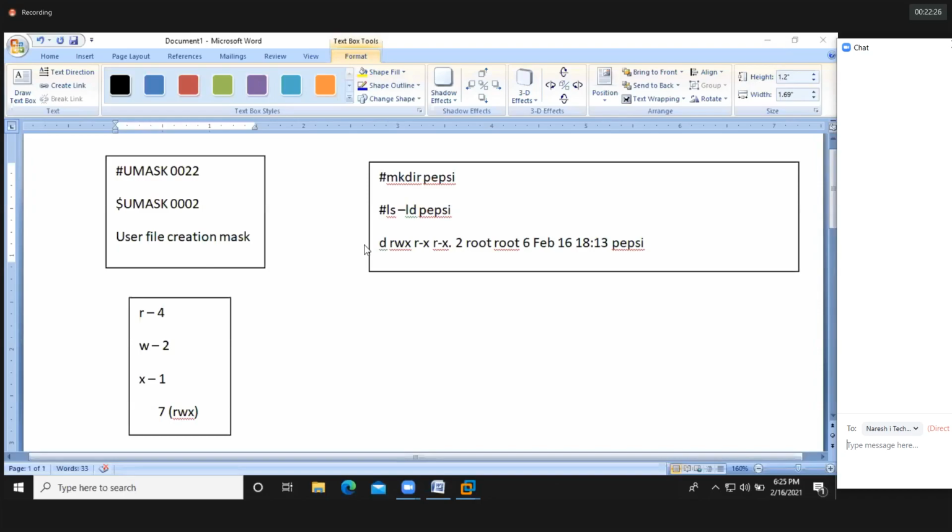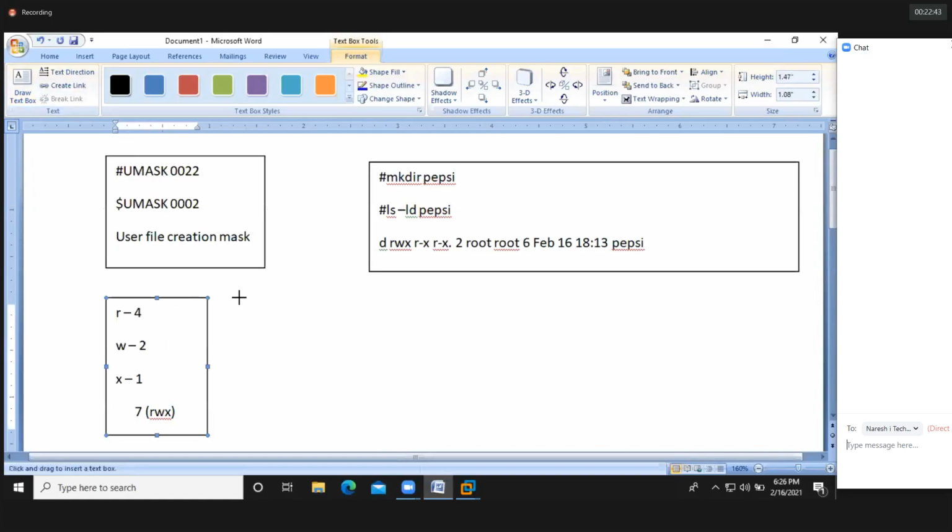While you're executing the mkdir command, one calculation happens internally inside our operating system. So what type of calculation will happen? Let's see. Full permission means we can write 777.